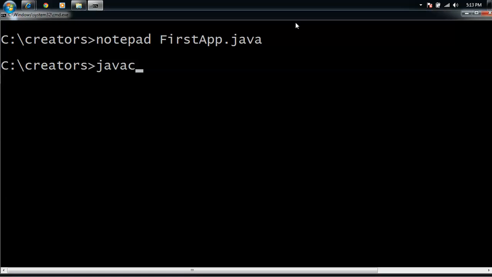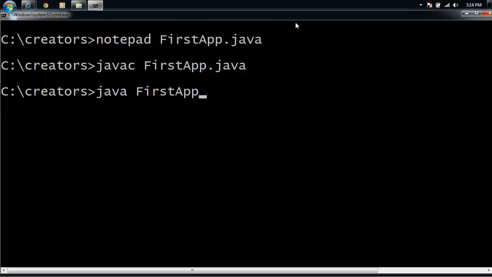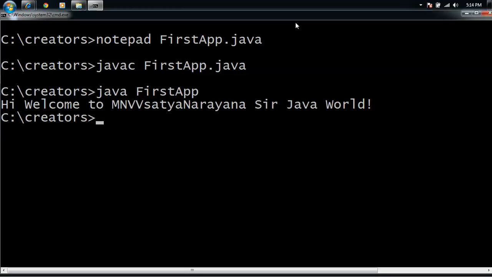Now compile the example with the command javac FirstApp.java, then java FirstApp. Hi, welcome to MNVV Satyanarayana Java world.